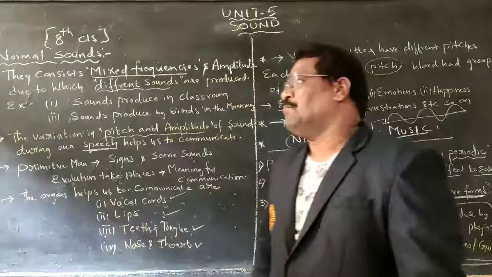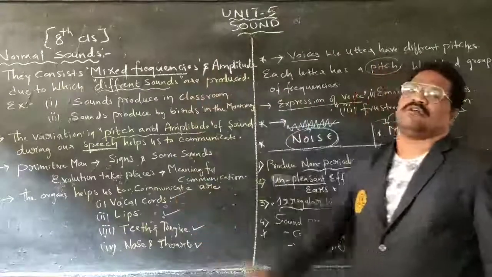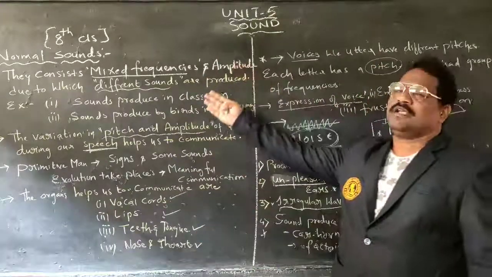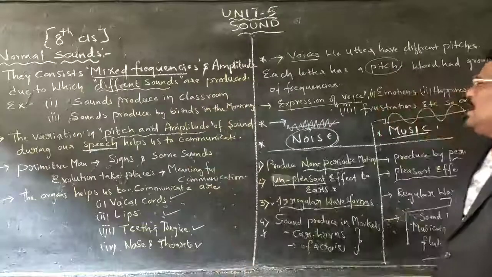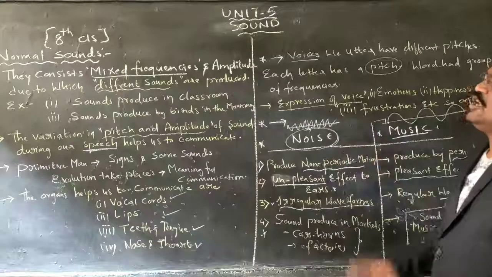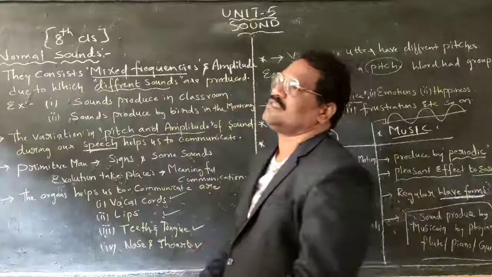So children, by this we have completed how a normal sound can exist. We have discussed two types, noise as well as music, within this particular concept.